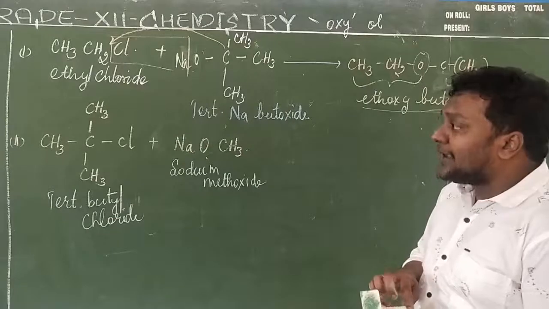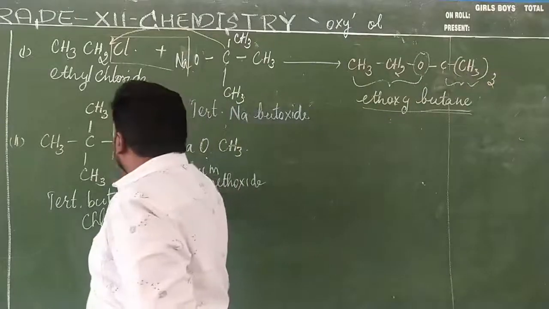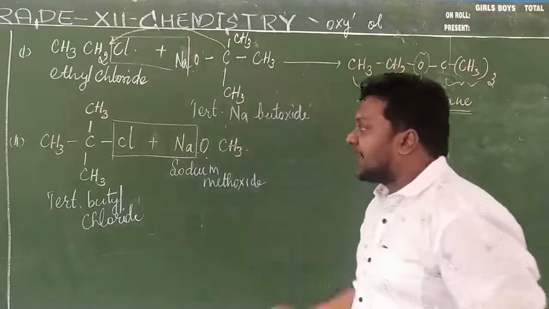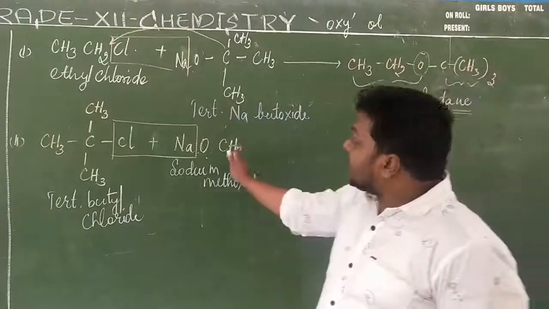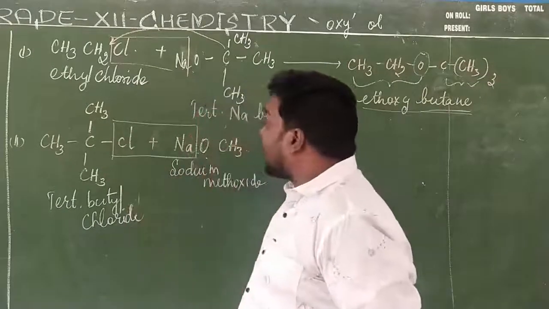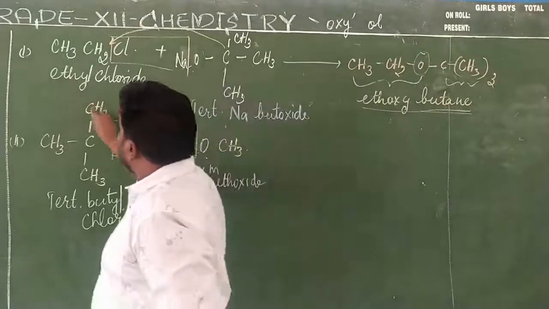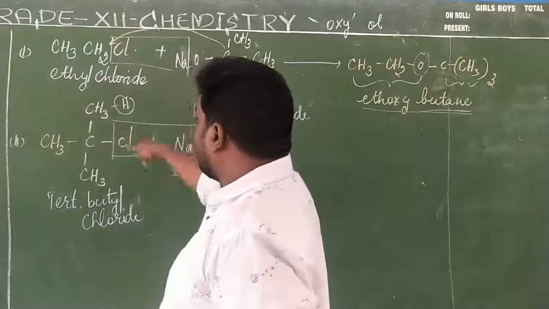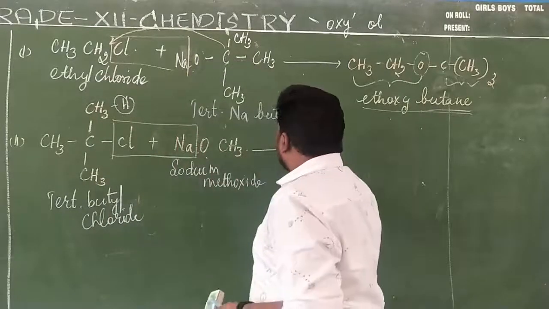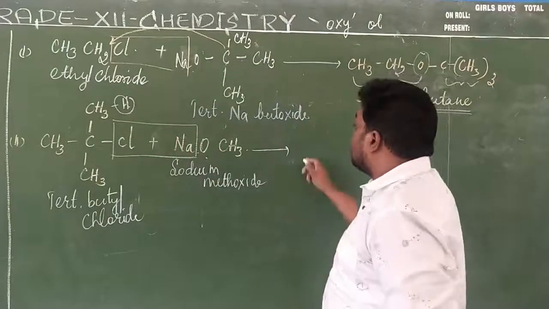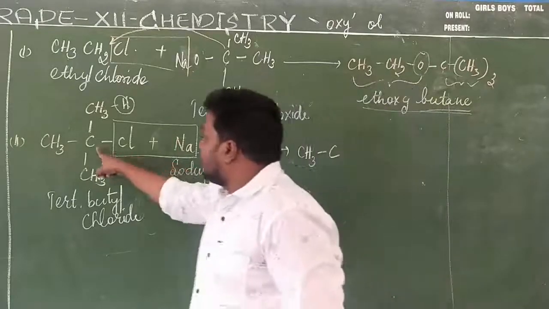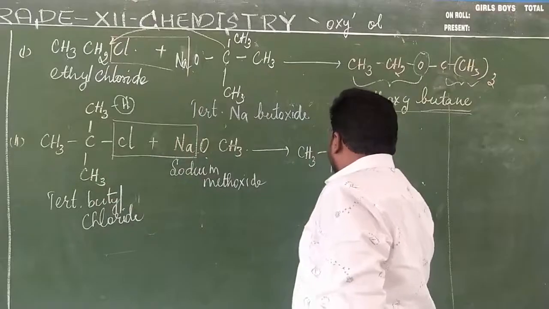We already know what? Now this Cl and this NaO combine and sodium chloride is removed as usual. Next, it would go and add directly. But without adding directly, what will happen? From here one hydrogen will be getting removed. When one hydrogen is getting removed, what is the product then? Instead of ethers we will be getting CH3 bond C bond CH3.